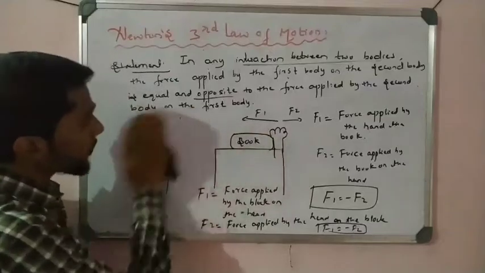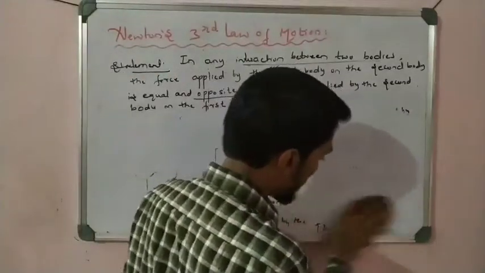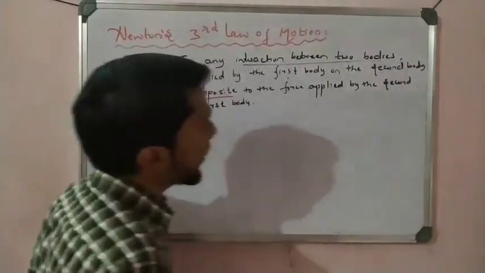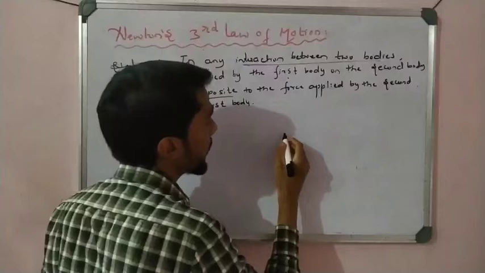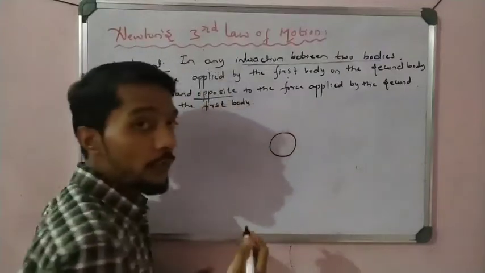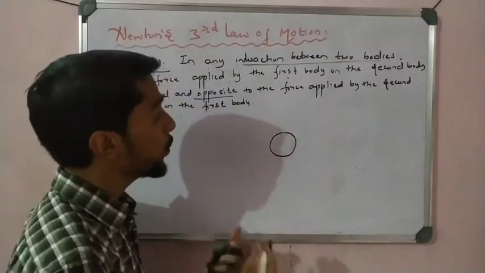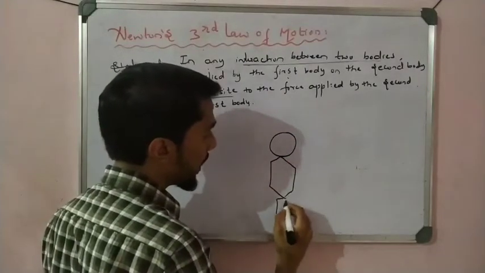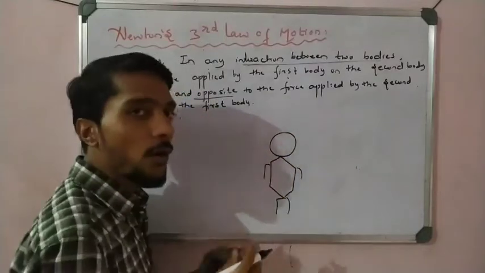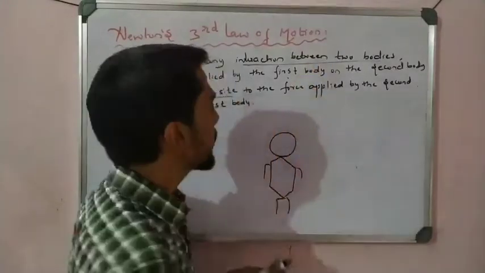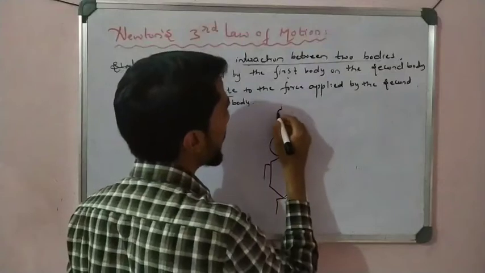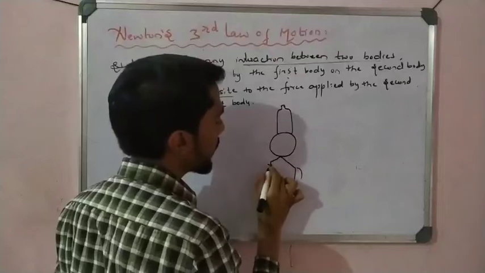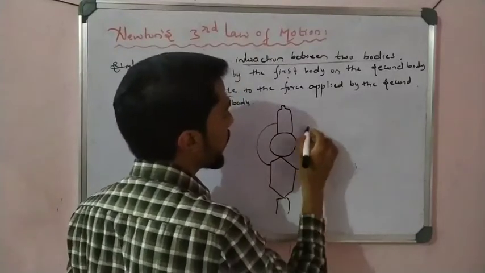Now let us take an example again. I can repeat the block example here. For example, a man is there, because it is familiar to you and easy to do at home. Stand like that and hold a bag on your head, or practically, hold a water bottle on your head. So I take a water bottle. Take your hands up, like that, and hold the water bottle.